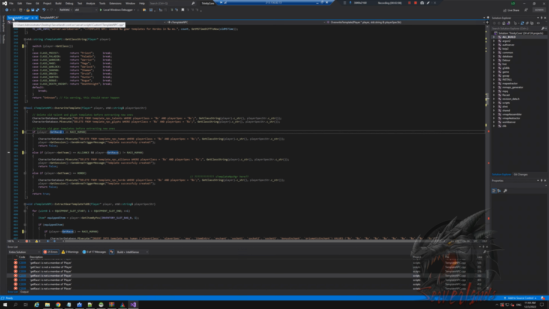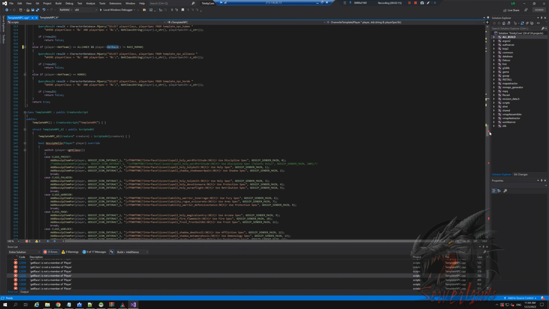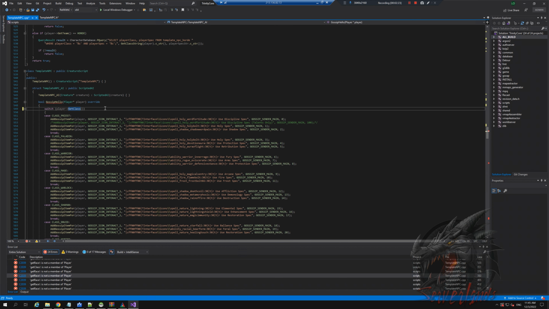Now we see that within TemplateNPC.cpp, we have a few additional errors. They are marked in here with the red mark. Let's do get class like that again. Gossip hello, no override. Gonna need to remove the override, it seems. It used to work with override, now it does not. It's always changing.